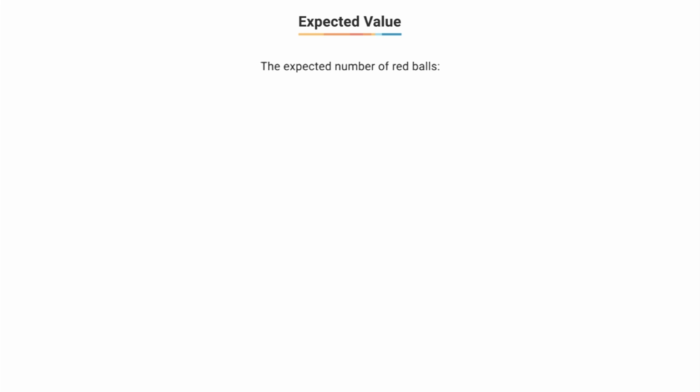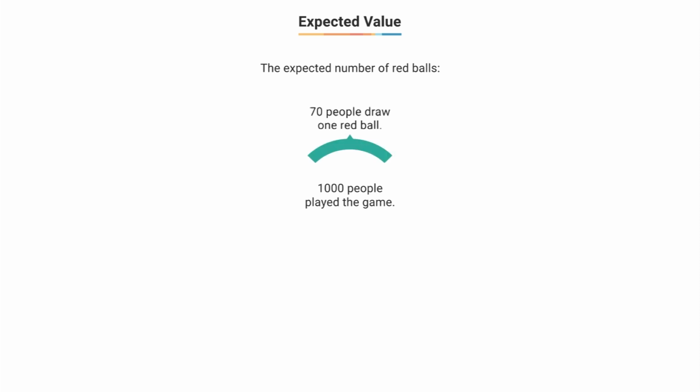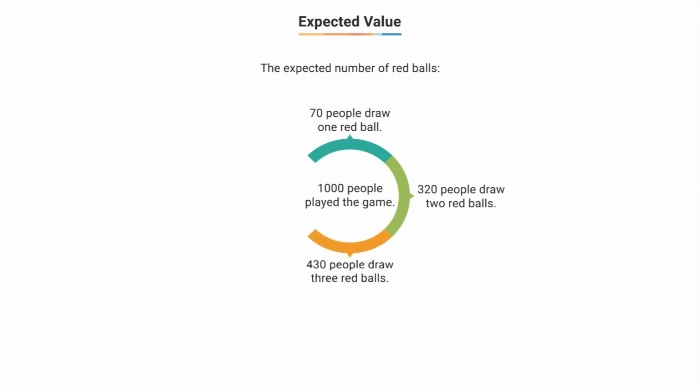Question is, so how many red balls are we expecting to see on average in our game? Remember, 1000 people played this game and out of those 1000, 70 people had drawn one red ball. Similarly, 320 people drew two red balls. 0 balls were drawn for 20 people, 3 balls by 430 people, and 4 balls by 160 people.